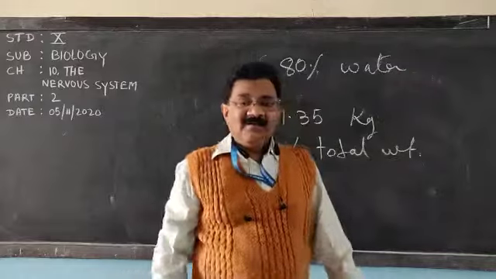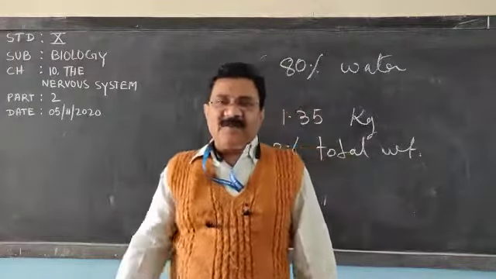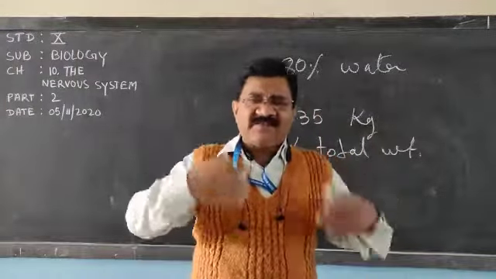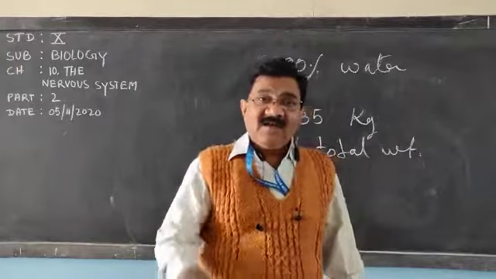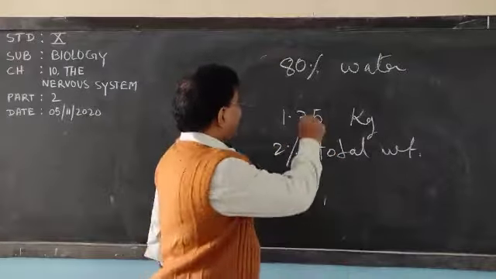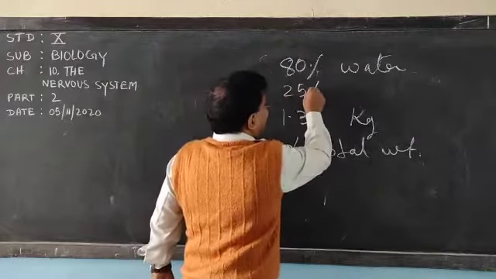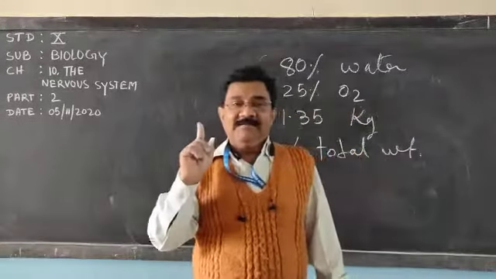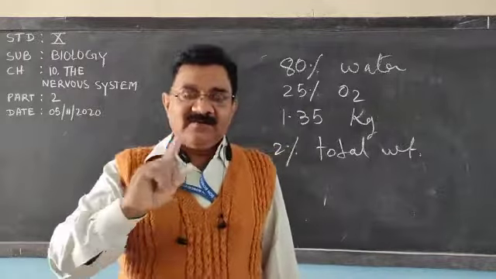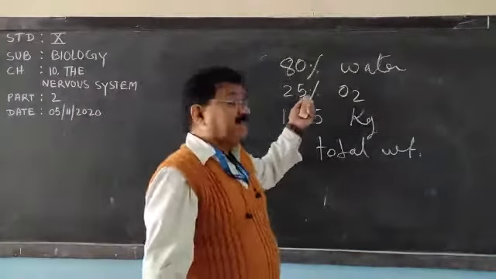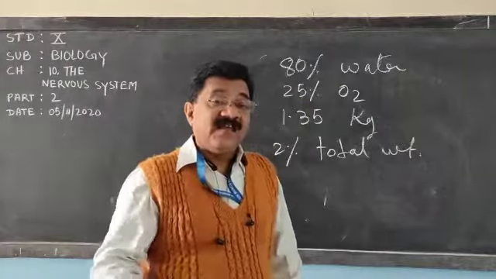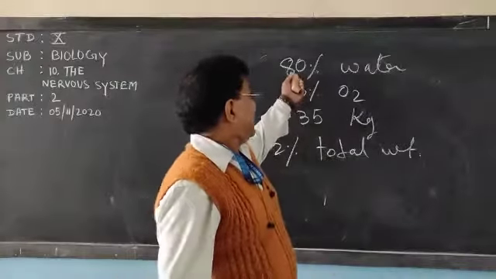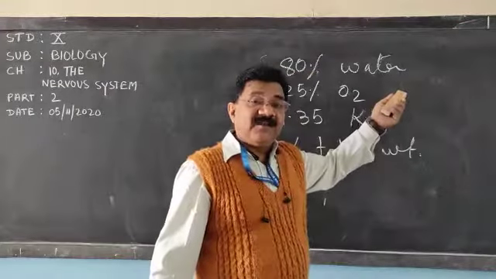Our brain is 80% water, and of whatever oxygen we are taking, one-fourth, which means 25% of the oxygen, is consumed by the brain alone. So that part is clear. 25% of the total oxygen is consumed by the brain, and the brain is made up of 80% water.